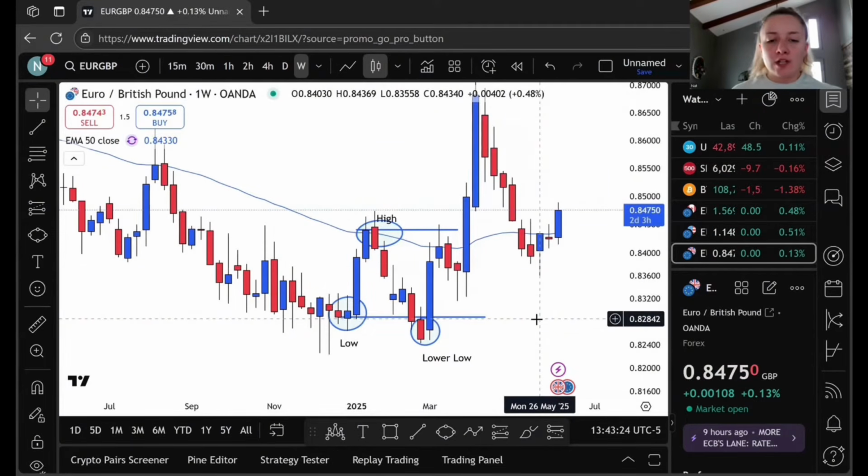Remember, it is the body that has to close. It doesn't count if the wick is there. It has to be a full body closure. So we have our lower low. That means we are bearish.